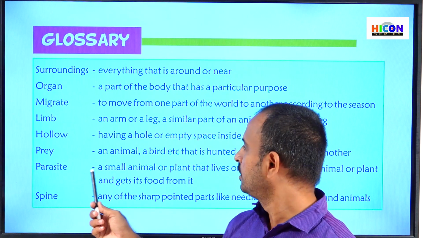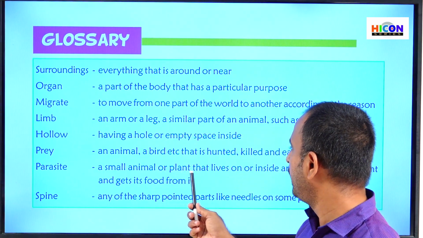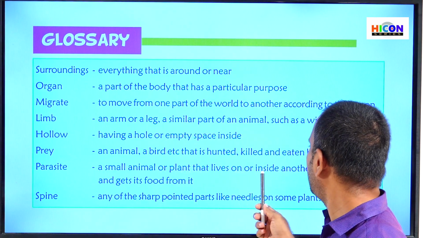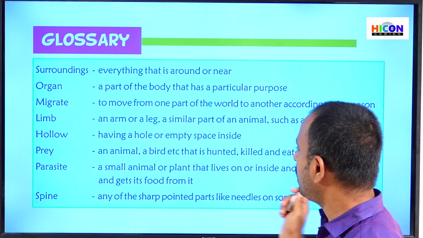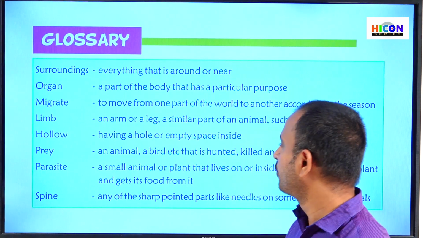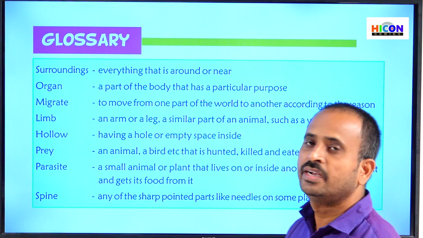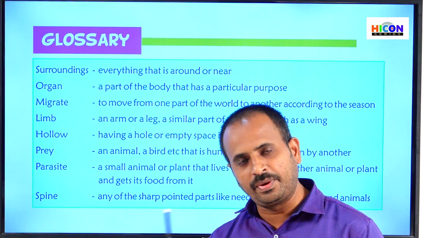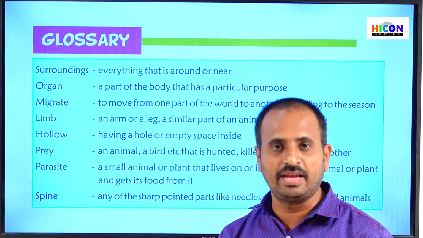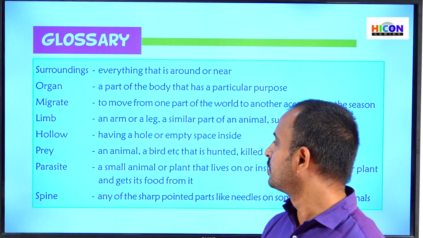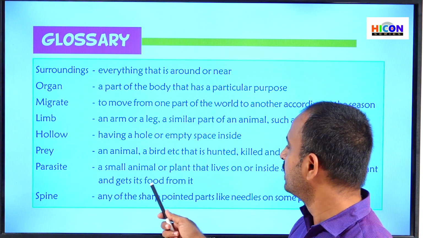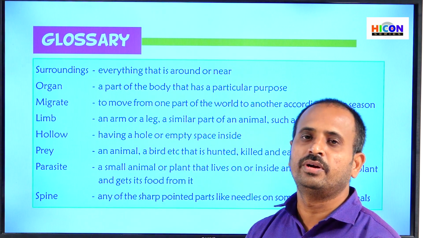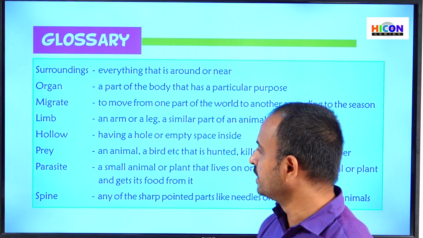Next, parasite. A parasite is a small animal or plant that lives on or inside another animal or plant and gets its food from it. It depends upon another plant, animal or insect, and gets its food from its host body. Next, what is spine?